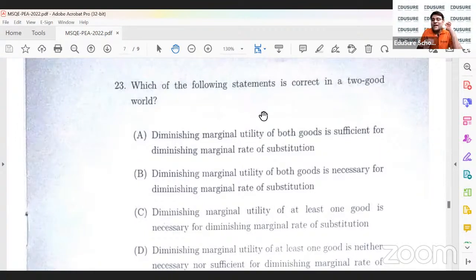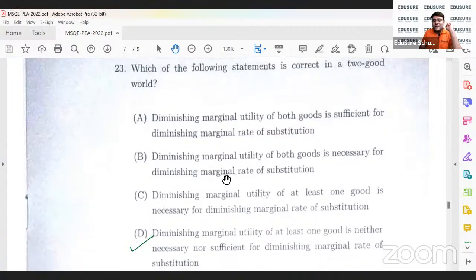That is, as I increase the consumption of any of the commodities, it will increase the utility. That is not mentioned. Okay, so MUX, MUY are both positive, that's not mentioned. So both can also be bad. One can be a bad commodity, the other can be a good commodity. So many permutations are possible here. Hence, nothing can be said. So if nothing can be said, this is the best answer.